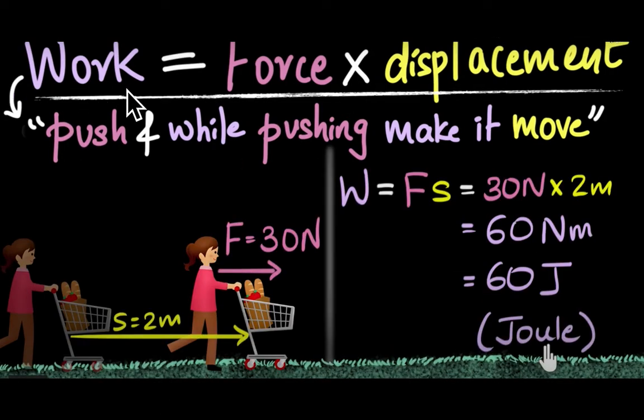Let us discuss work done in numerical form. What is work? In physics, the formula of work is force into displacement.